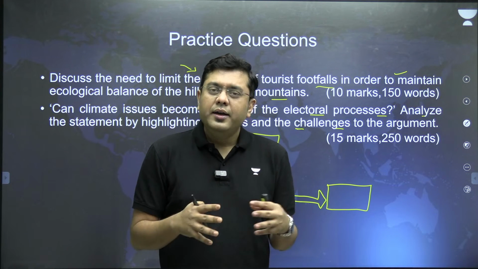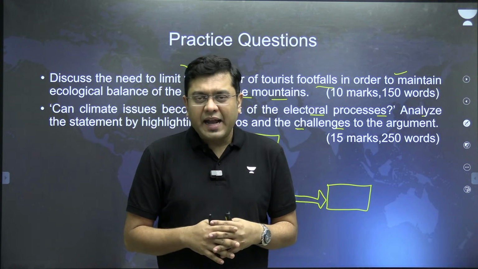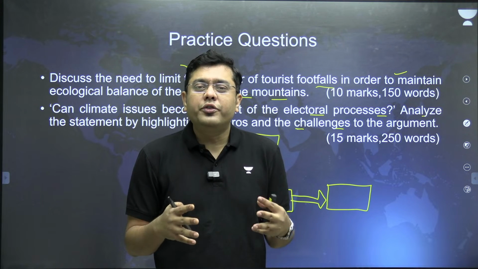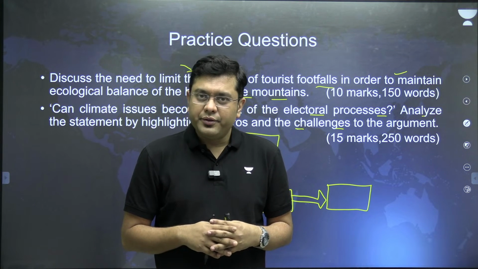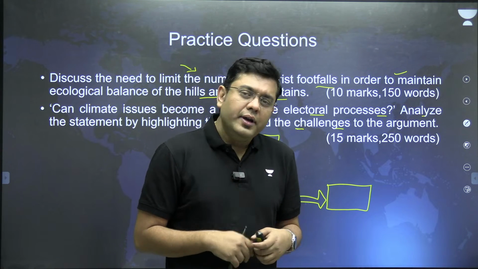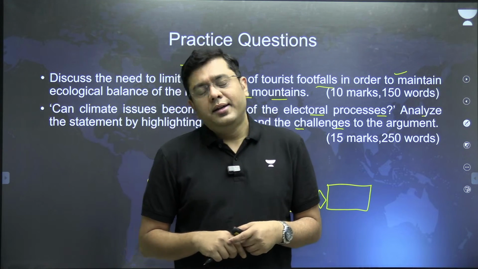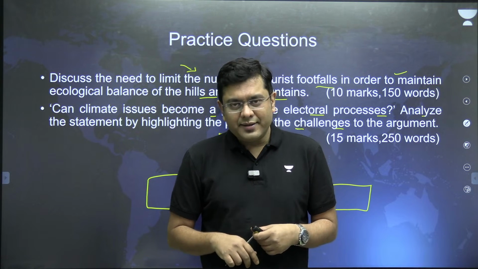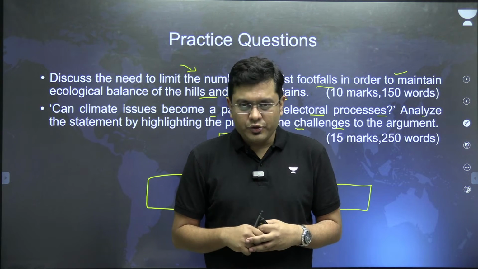And together, the governments and the public at large can work towards making the world a better place. So like that, you can conclude. Try writing this on your own and get it evaluated. That will be an ideal analysis of whatever you have understood.